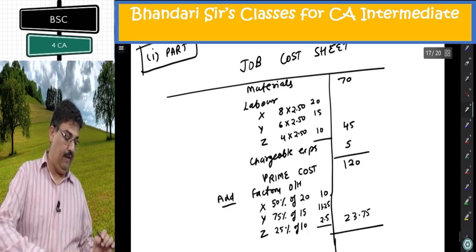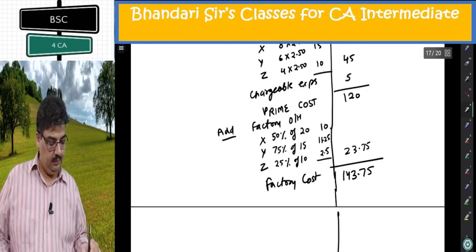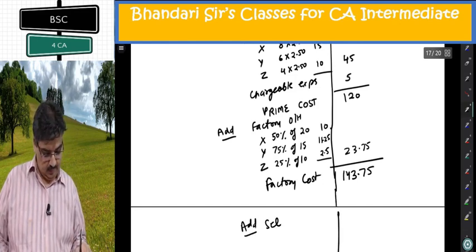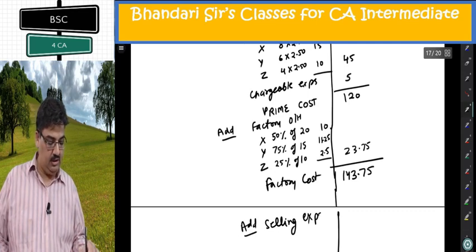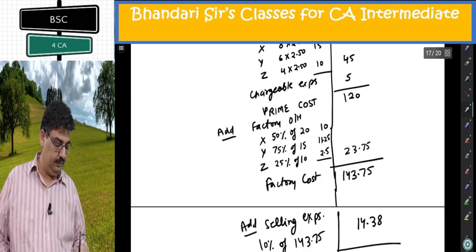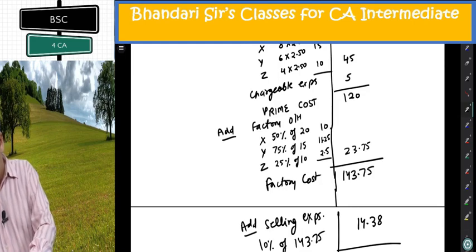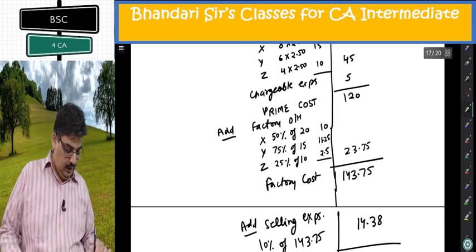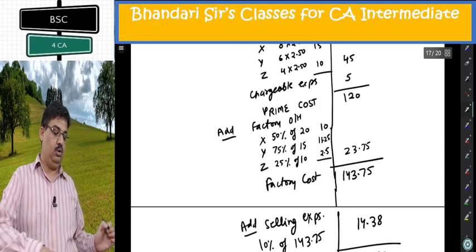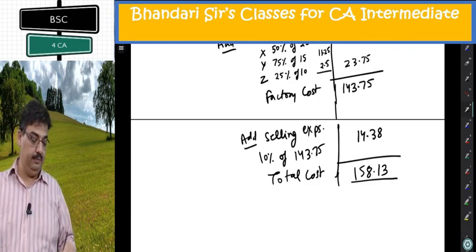So if I add, I get factory cost 143.75. Add selling expenses, 10% of 143.75, 14.38 approximately. So I get their total cost 158.13. This is total cost for the job. The job cost sheet is complete here.